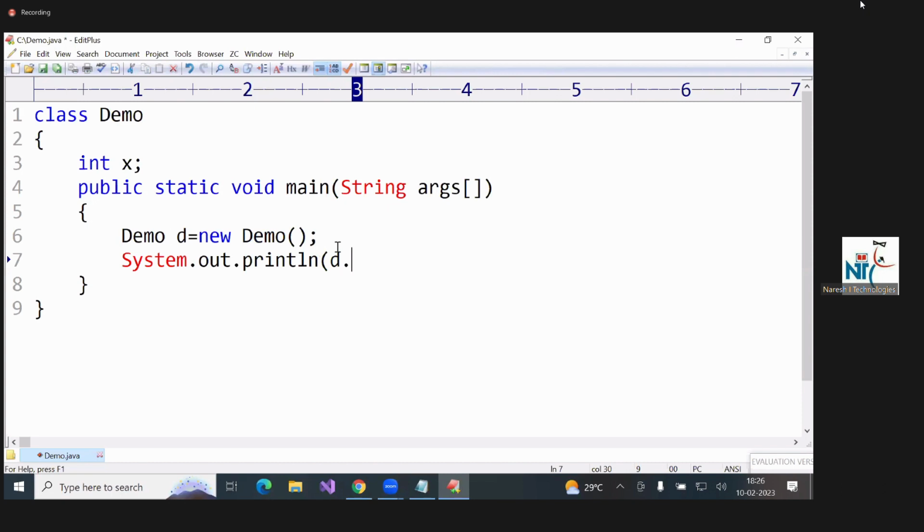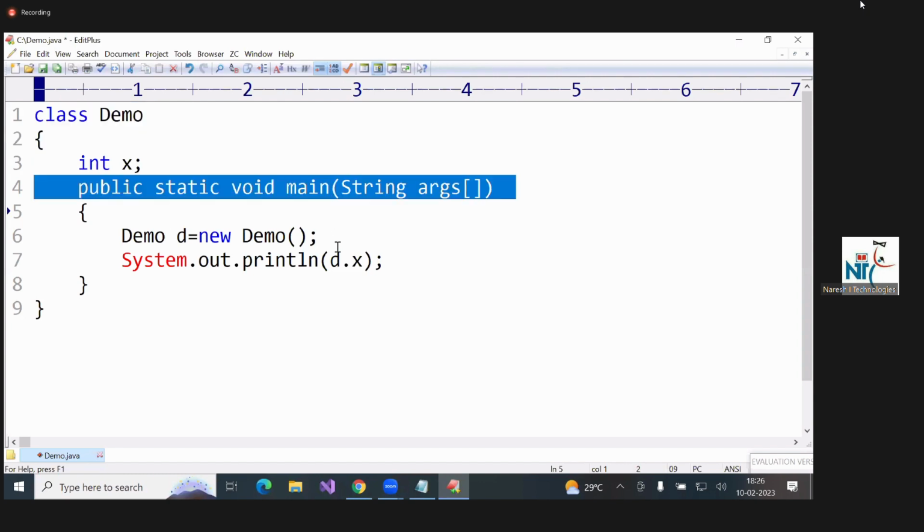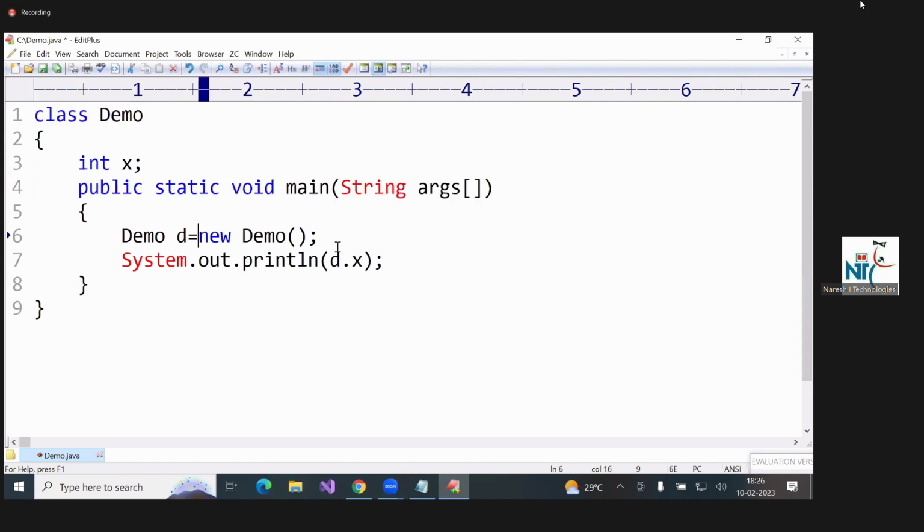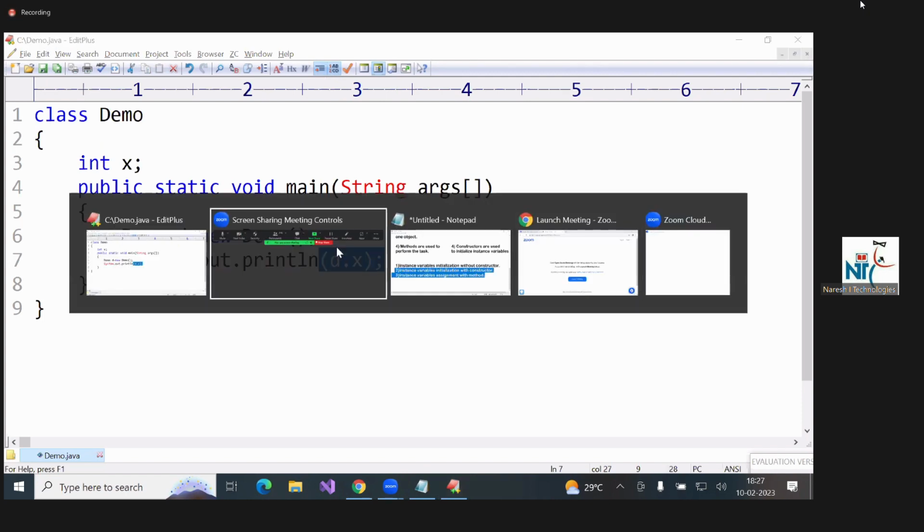System.out.println d.x. You observe: Demo class loaded, open brace executed, main method called, open brace executed, the new dynamic memory allocation operator allocates memory to instance variable x. Now the constructor constructs the object. Then memory is allocated with that constructor, 0 assigned, 0 initialized. After that, that object is referred by d. With that d, I'm calling x. You will get output 0.